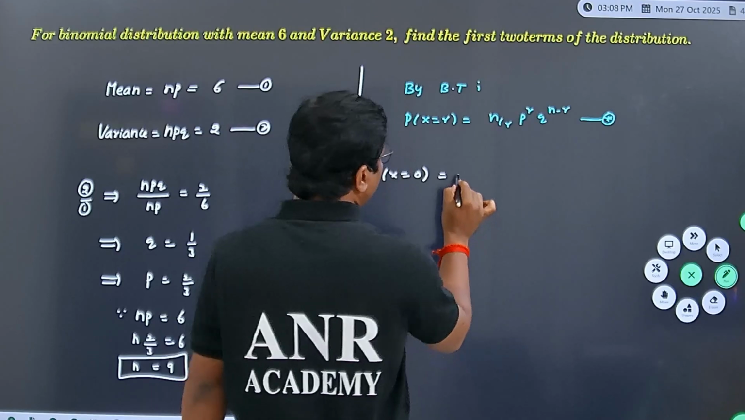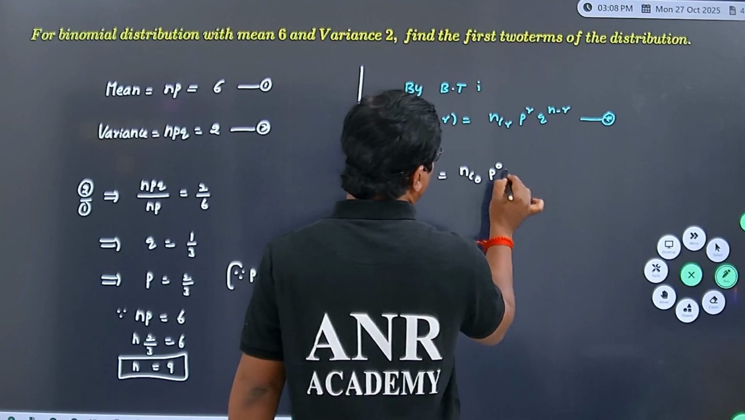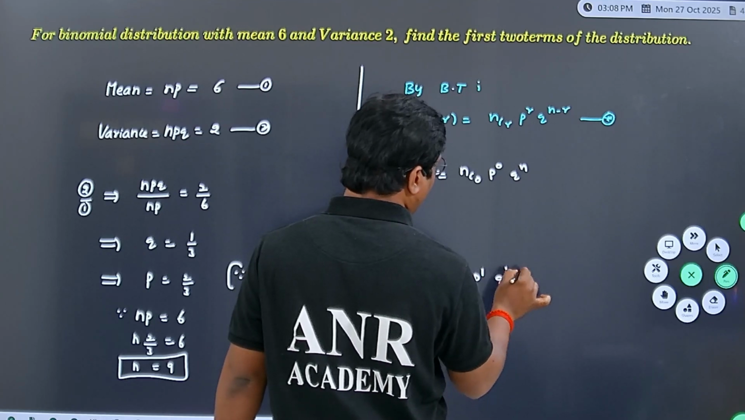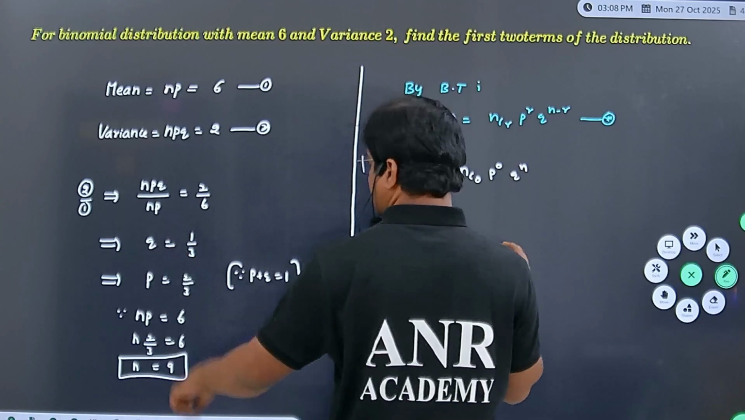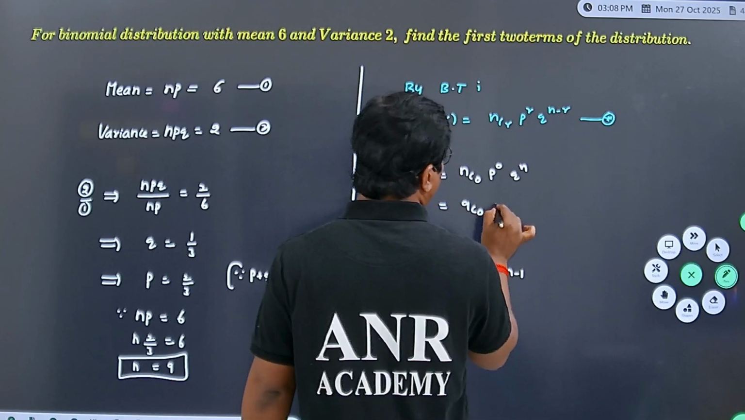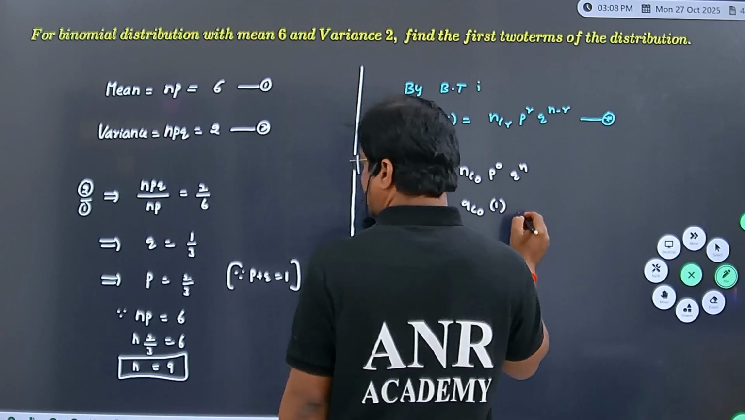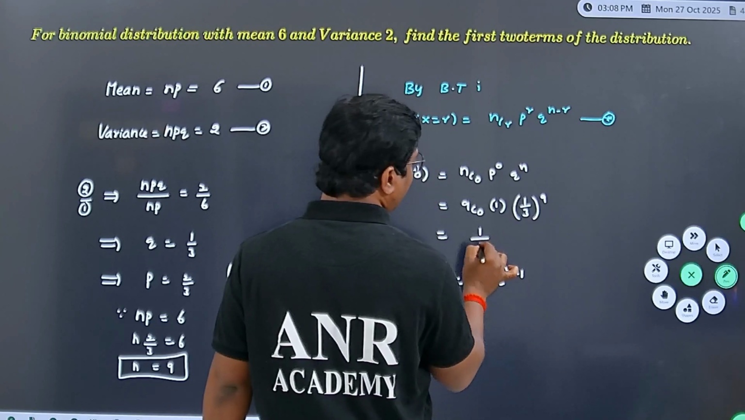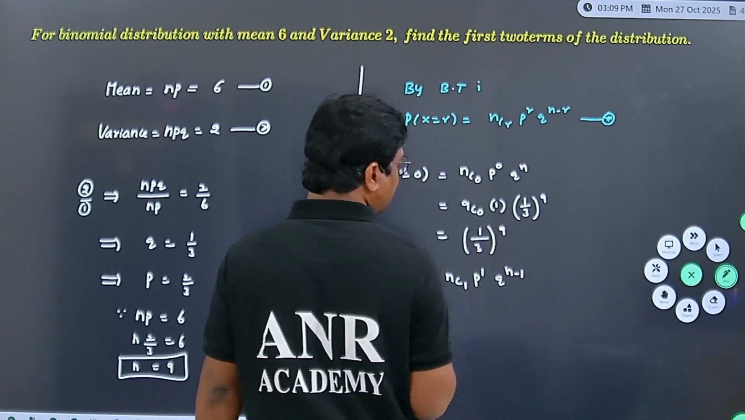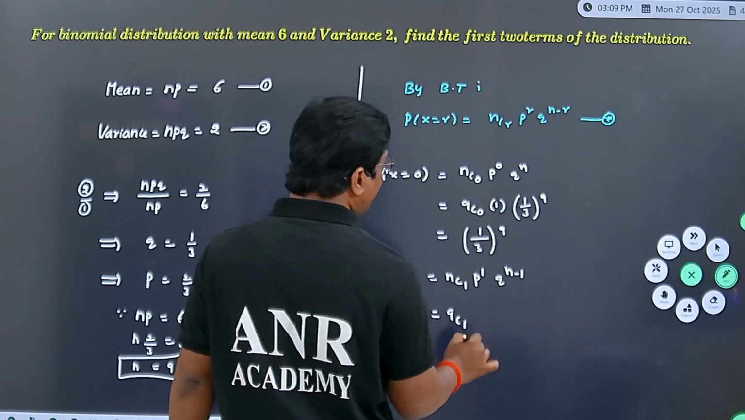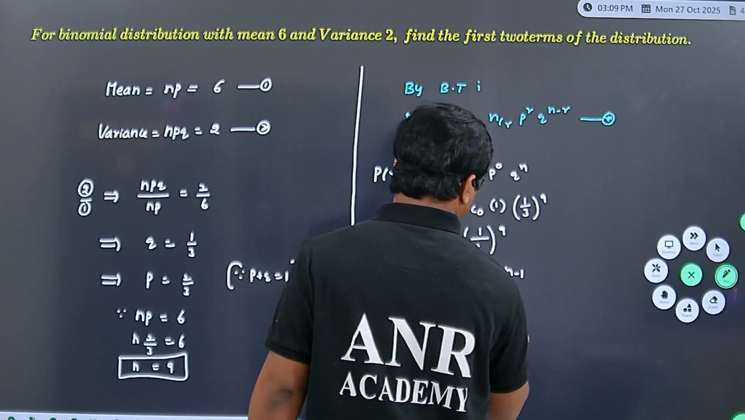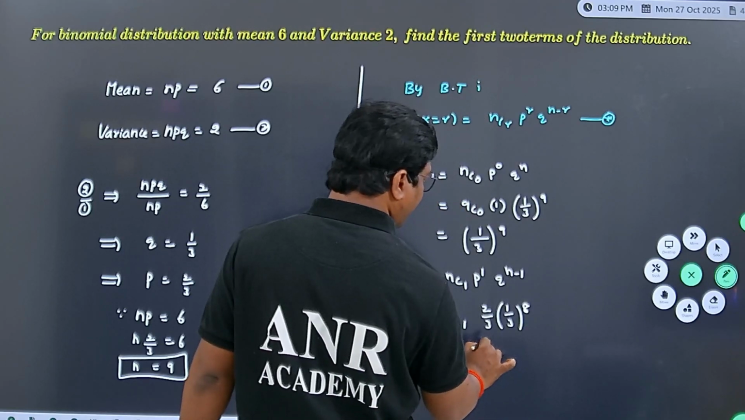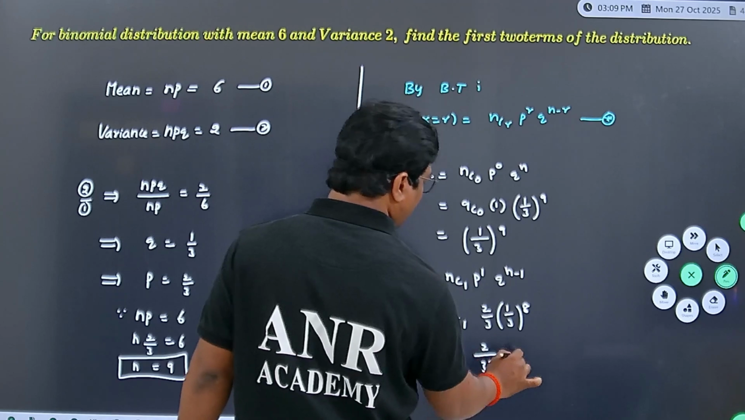This is nC0 p power 0 q power n, and this is nC1 p power 1 q power n minus 1. N value in this case 9C0, p power 0 value 1, q value here 1 by 3 whole power 9, nC0 value 1. So 1 by 3 whole to the power of 9 is the answer, and here 9C1 p value, that is 2 by 3, and q value 1 by 3 whole power 8. Therefore we get 9 into 2 divided by 3 power 9.